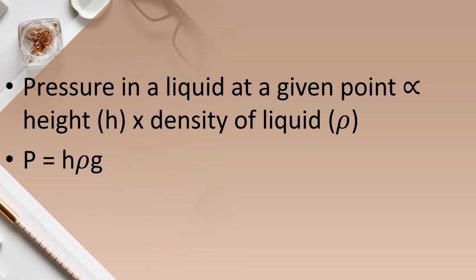Pressure is proportional to height into density.